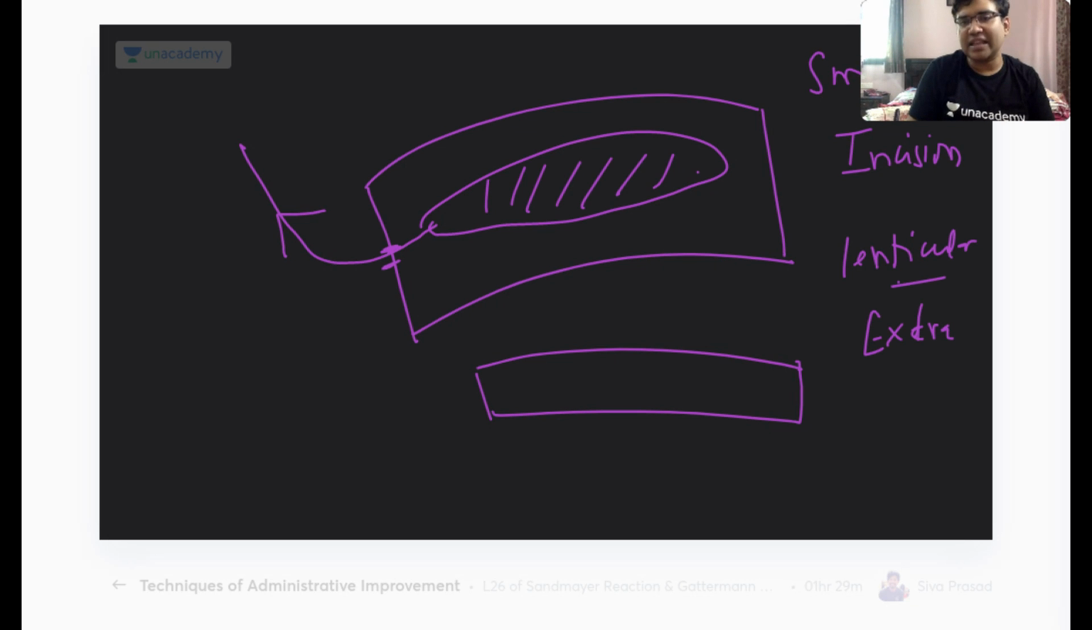Here, lens does not mean intraocular lens or crystalline lens. Lenticule means part. Okay, here it is not a lens, it is a lenticule.